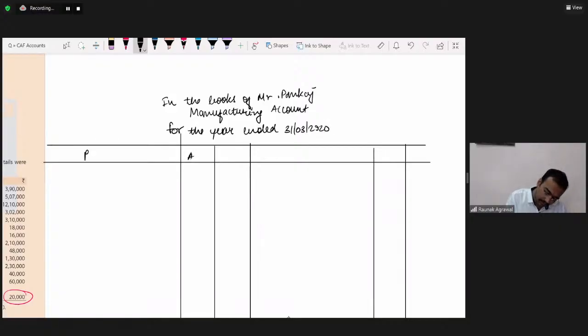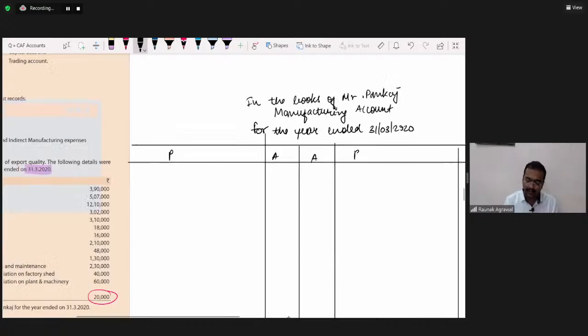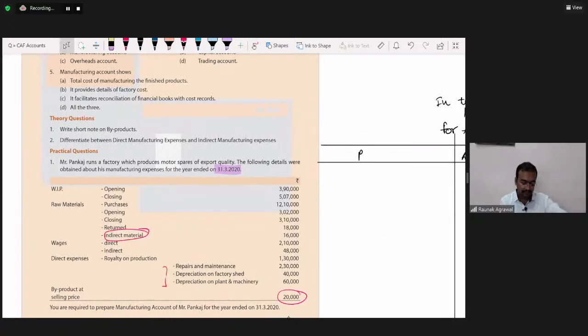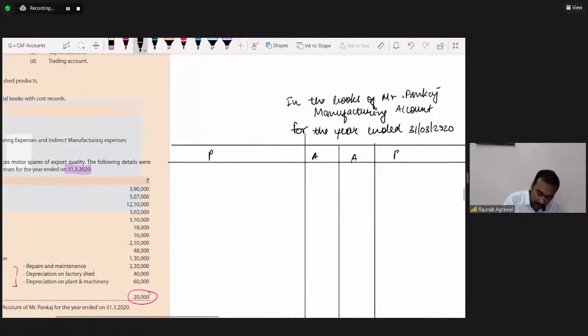Particulars, amount. Quickly, a little bit quick. What is given first? Opening WIP. Where shall we record it? On the debit side: to opening WIP, 3,90,000, directly in the outer column.